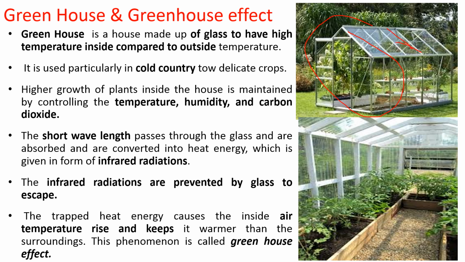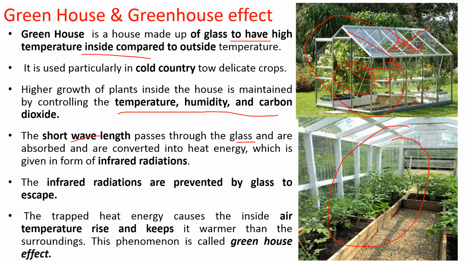And what is a greenhouse? In the figure you can see the greenhouse, which generally consists of glass. It is made of glass to have a very high temperature inside, because the glass absorbs the solar radiation, and this heat energy is trapped inside because it cannot go out, and due to that a high temperature is maintained. This kind of greenhouse is generally used in colder countries, just to raise plants and maintain the temperature, humidity and carbon dioxide.